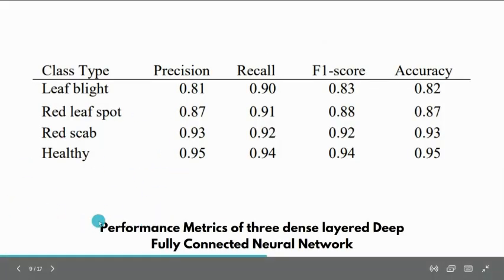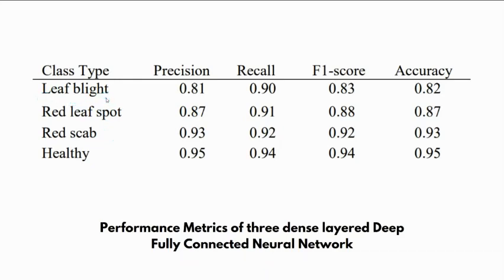First, these are some of the performance metrics of existing models. When the leaf is split, that means somewhat crumbled and diseased, the precision is 0.81 and the recall is 0.91, giving an F1 score, the harmonic mean of precision and recall, and an overall accuracy of 0.82. When the leaf is healthy, it gives very high precision and high recall, giving an F1 score of 0.94 and a high accuracy value.